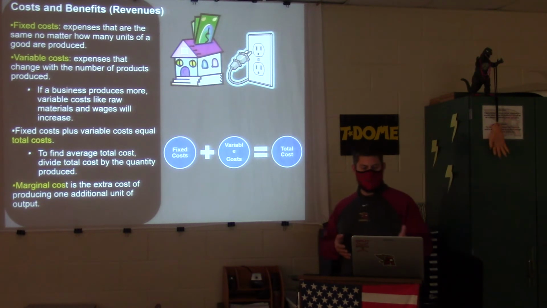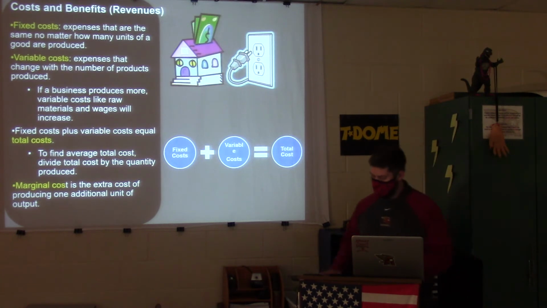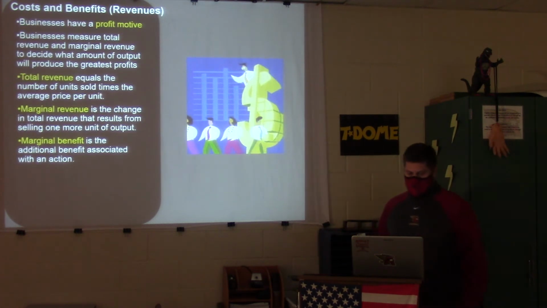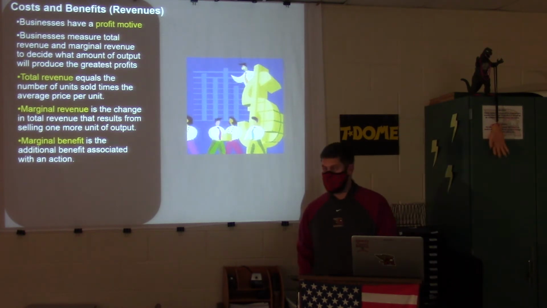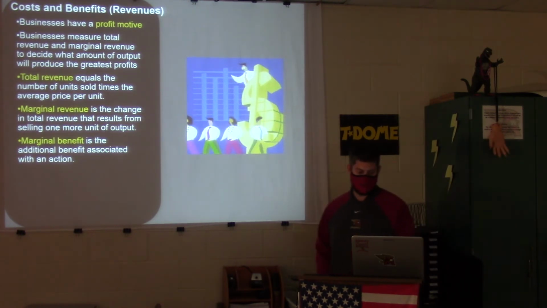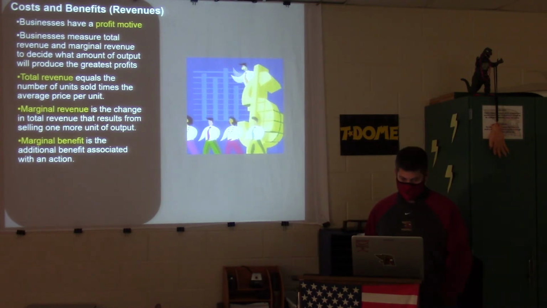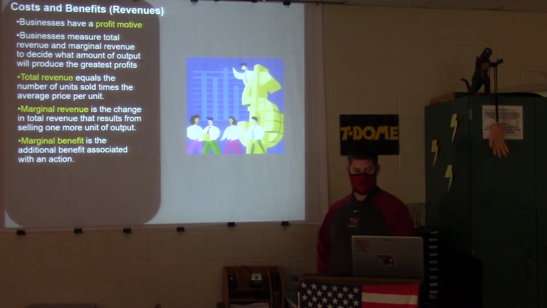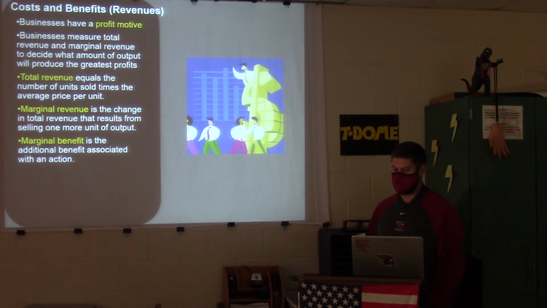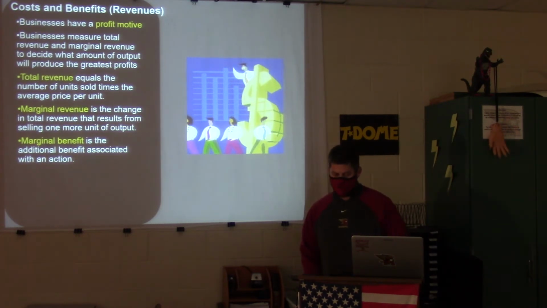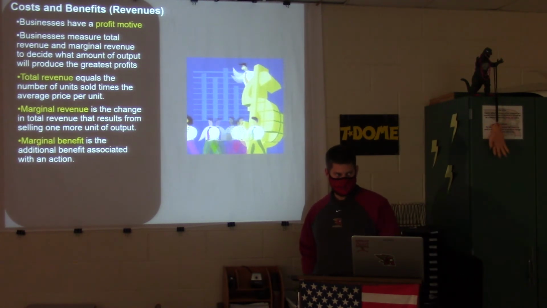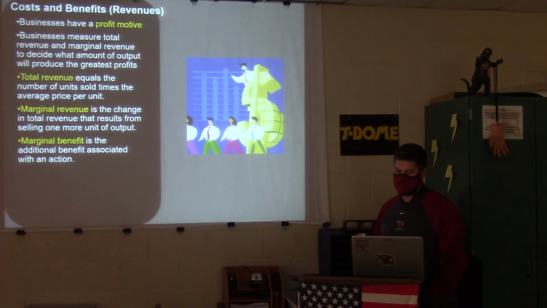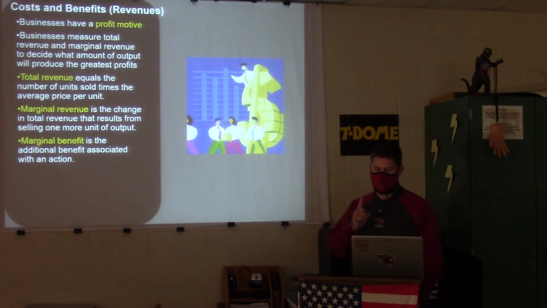So fixed cost plus variable cost equals total cost. That's one of your questions on the quiz. Businesses have a profit motive. I mean, especially here in the United States, we are here to make a profit. So businesses measure total revenue and marginal revenue to decide what amount of output will produce the greatest profits. Total revenue equals the number of units sold times the average price per unit. That's your total revenue, that's money coming in. Marginal revenue is the change in total revenue that results from selling one more unit of output.